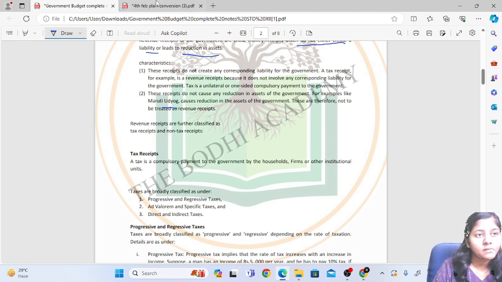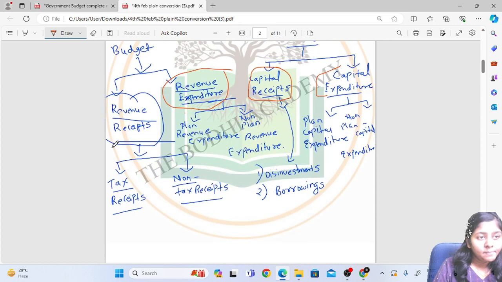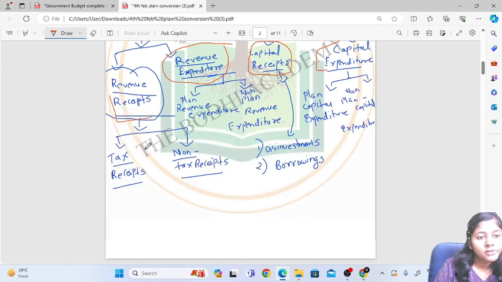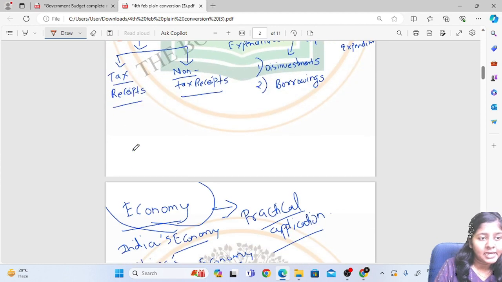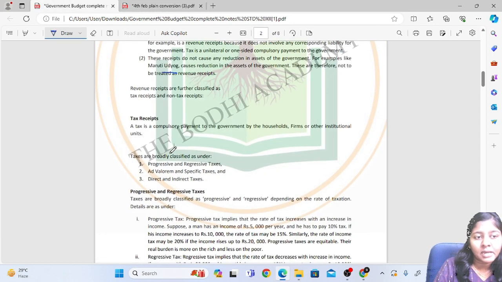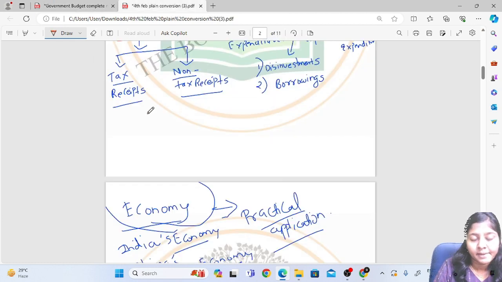Then, coming back to revenue receipts, they are further classified as tax receipts. Here we have to understand there are different types of taxes. A tax is basically a compulsory payment to the government, and tax receipts include progressive tax, regressive tax, and ad valorem tax.